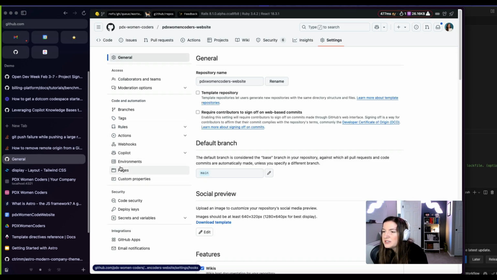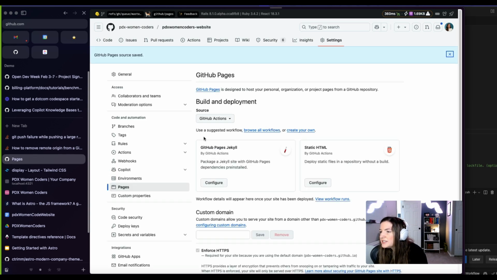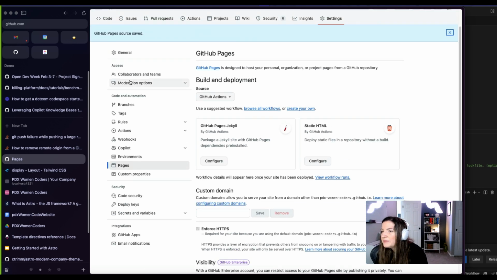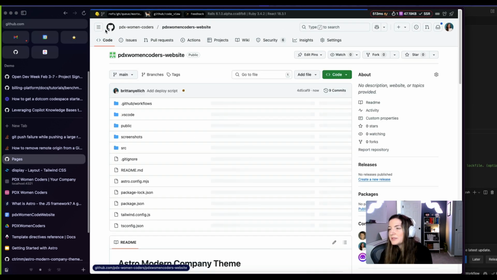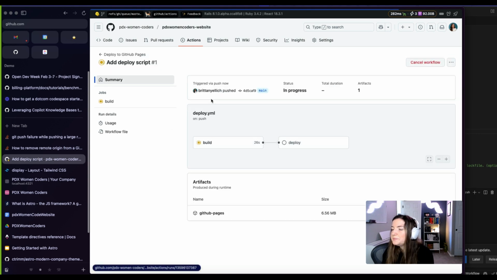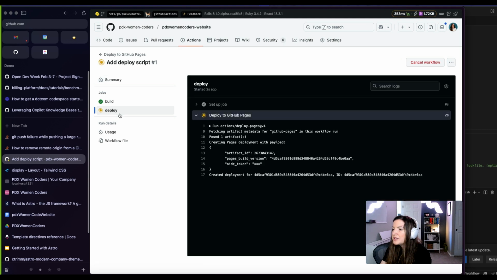One other thing I'm going to do is just make sure that this is set up to deploy from GitHub Actions. There we go. And I'll change the domain in just a little bit. I've never actually done that before, so we'll see how that goes. We are running this with actions. Usually it doesn't take too long, maybe a minute or so. All right, cool. Okay, the build step is done, and now we're just waiting for it to deploy to pages.